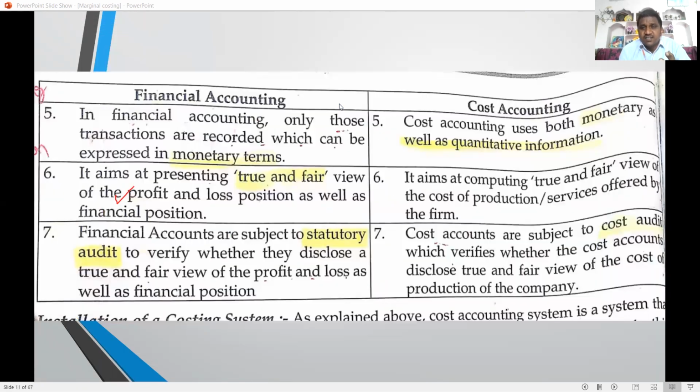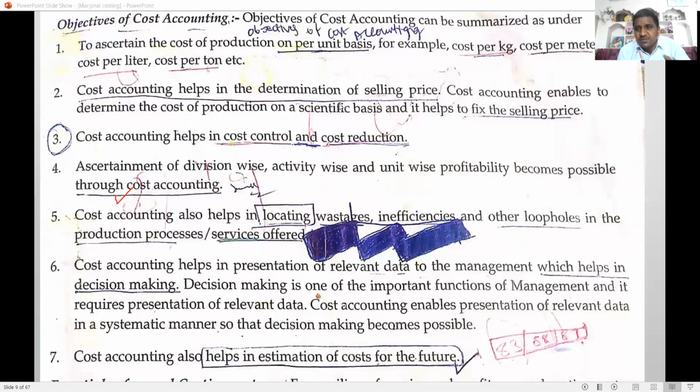What are the objectives of cost accounting? Here, cost accounting objectives are to ascertain the cost on a per unit basis, nothing but what is the cost per kg, cost per liter, cost per ton. These are all found out by cost accountancy. Cost accountancy reveals the information cost per product, cost per unit wise, how much cost per kg, how much cost per ton. This information is revealed by cost accountancy. It is not possible by financial accountancy.